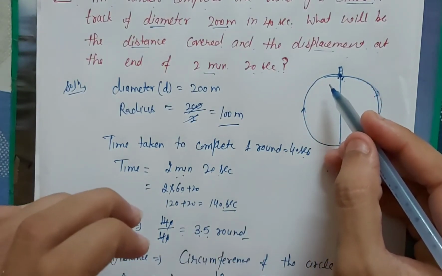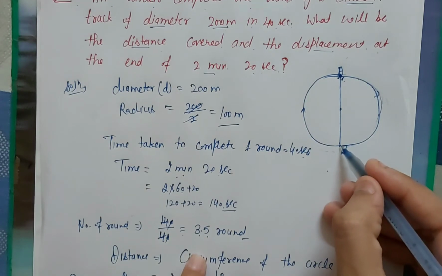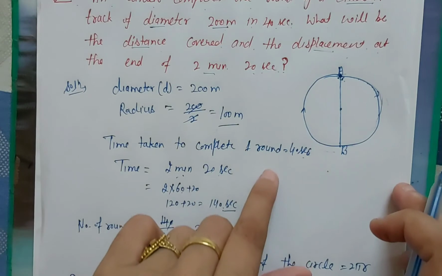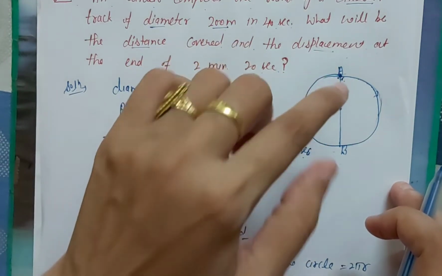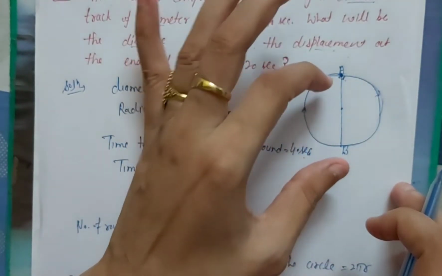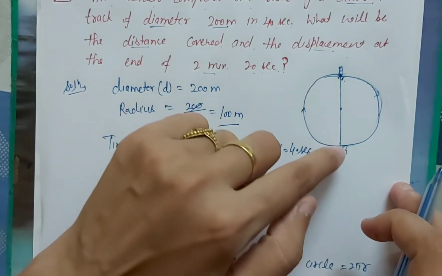Next is only half a round. That means after half a round the athlete will be at point B. So now where is our athlete? He is at point B. So what is the distance between them? As we know, displacement is the distance between the initial and final position. What is the difference between initial and final position?